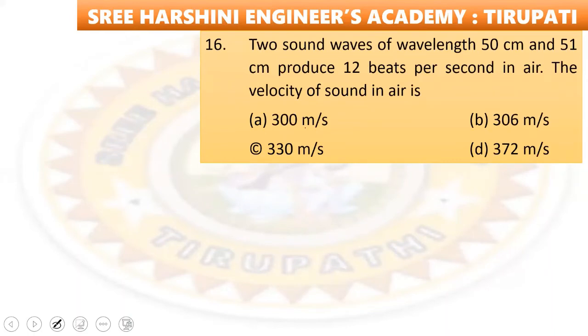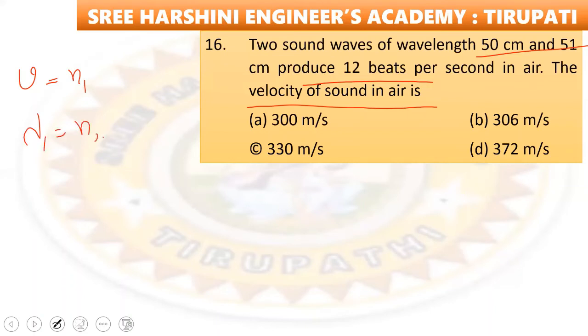Okay, next, two sound waves of wavelength 50 centimeters and 51 centimeters produce 12 beats per second in air. The velocity of sound in air is? So what is the velocity formula? We have velocity equal to n1 lambda 1 is equal to n2 lambda 2.